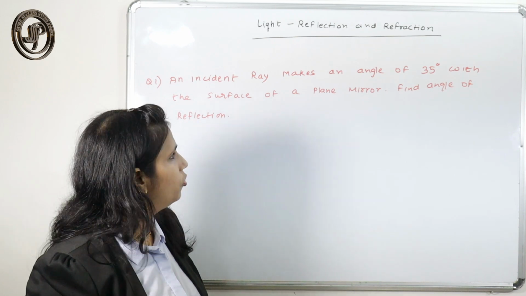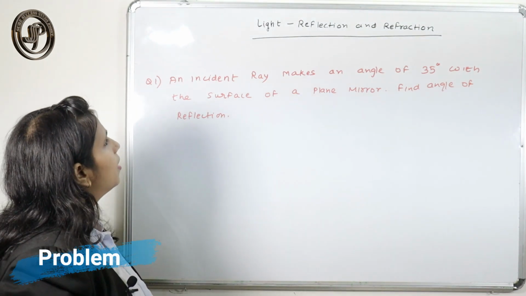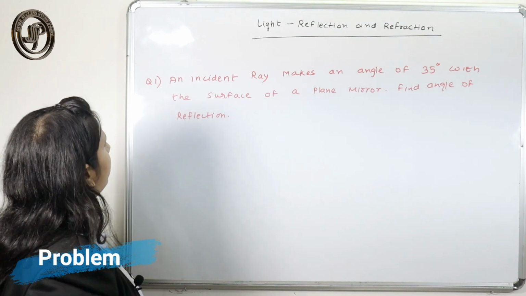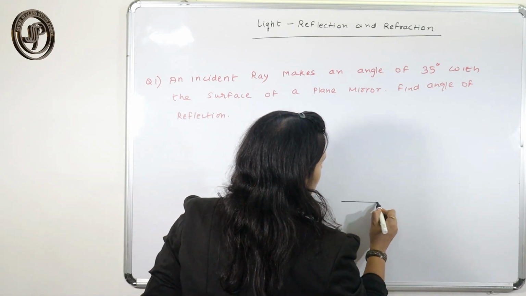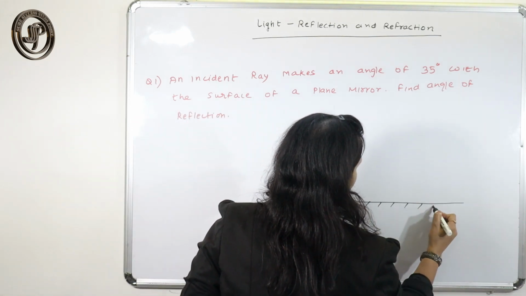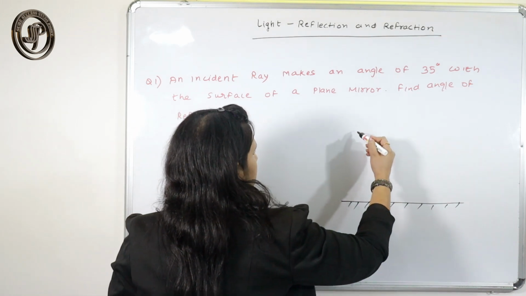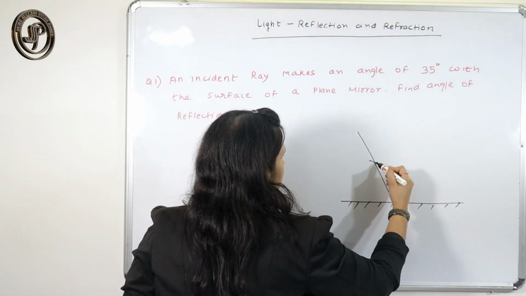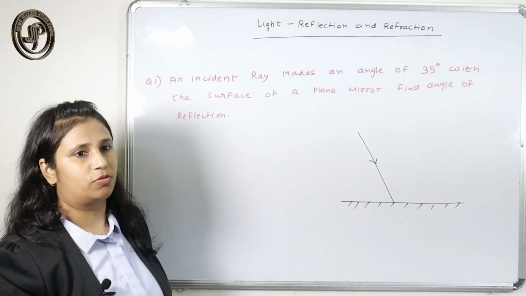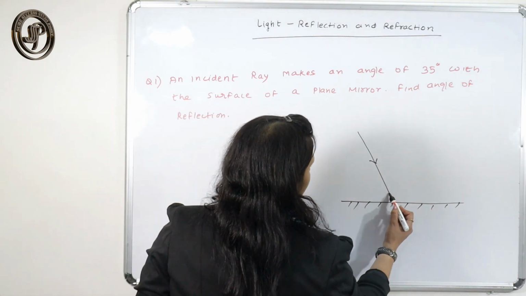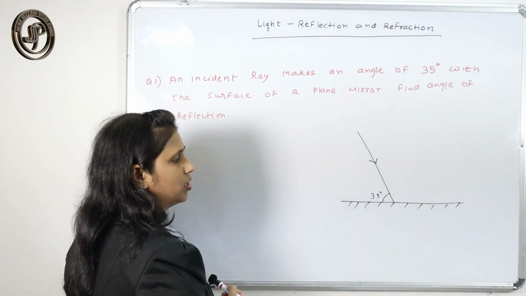Let's start a few problems. So here is a question. An incident ray makes an angle of 35 degree with the surface of the plane mirror. So what is given in the question? This is a plane mirror, and this is the incident ray, which makes an angle of 35 degree with the surface of the mirror.